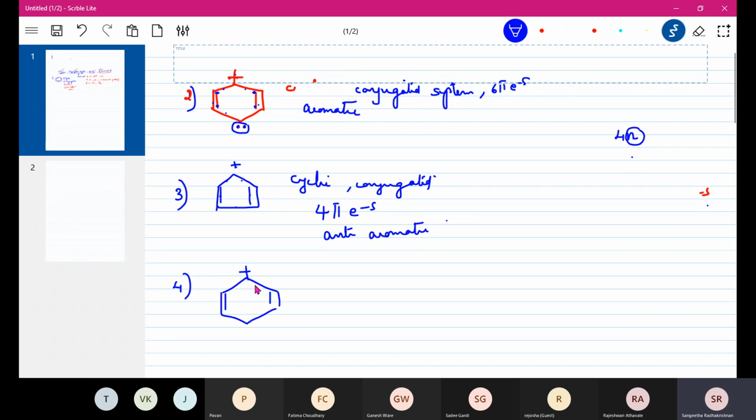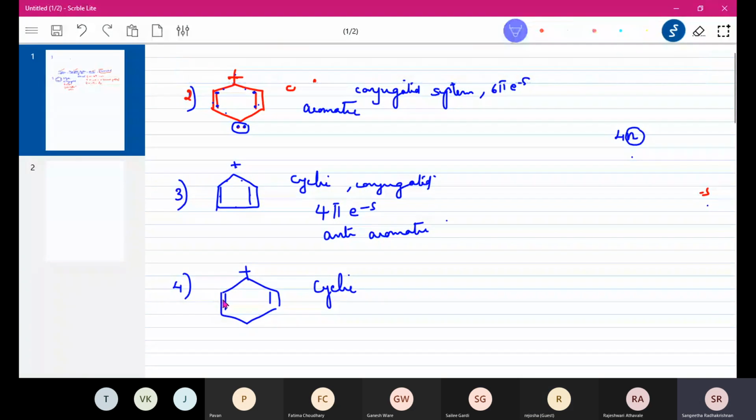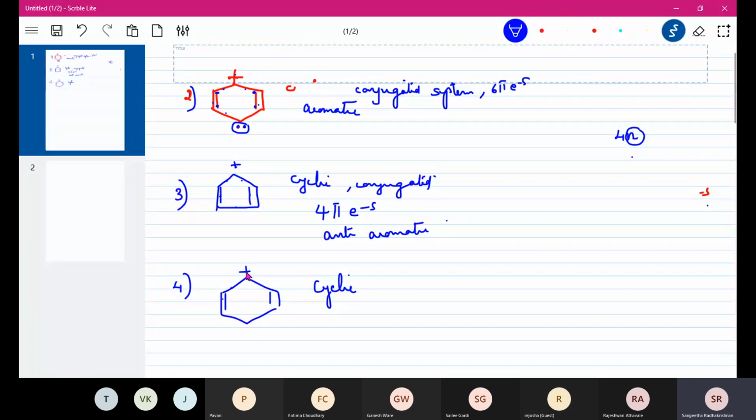Tell me for this. Is it cyclic? Yes. Is it conjugated? No. It's not conjugated. Why? Because if you look here, there's a pi, sigma, positive, sigma, pi, sigma, and again sigma. That means this carbon is actually sp3. Because usually when we say aromatic, carbon has to be sp2. So therefore, it is not conjugated.